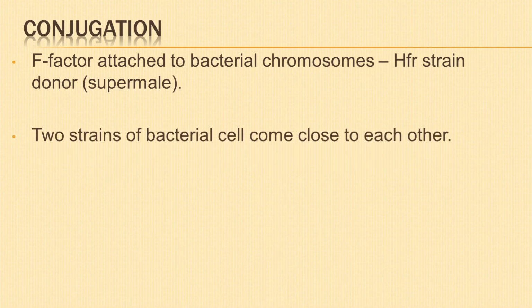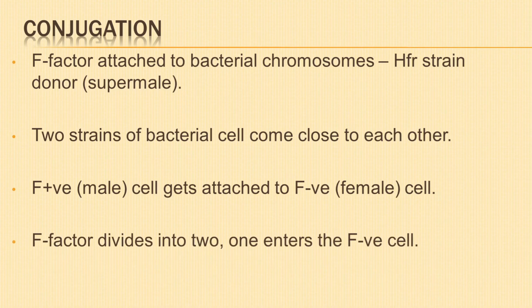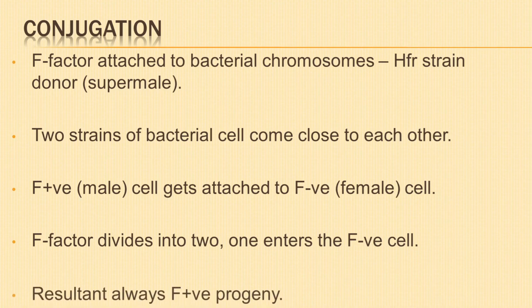During conjugation, the two strains of bacterial cell come close to each other. The F positive male cell gets attached to F negative female cell with the help of sex pilus, forming a conjugation bridge. The F factor divides into two, one of which enters the F negative cell. Thus, the resultant is always F positive progeny.